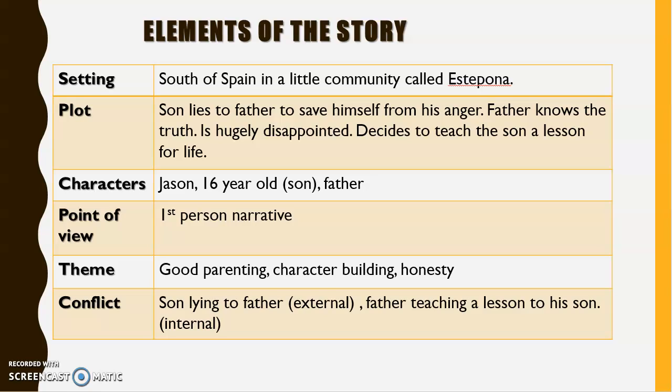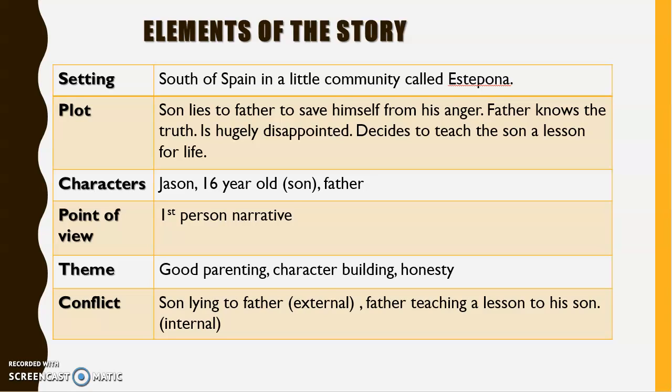What is the plot? The plot is like a sequence of events that happened in the story. So it's about a son who lies to the father to save himself from his anger. Father knows the truth, is hugely disappointed, and decides to teach the son a lesson for life. So that is the story in a nutshell. Who are the characters? There are two characters, Jason, 16-year-old son, and the father.